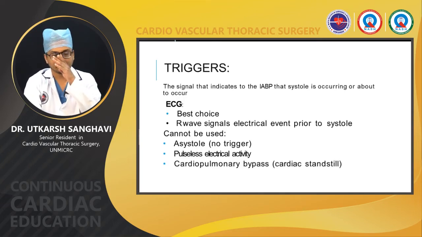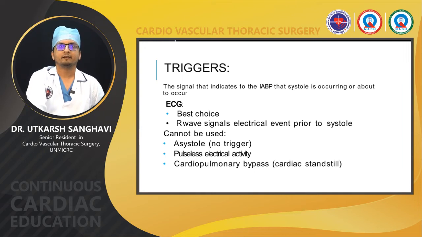Now we'll be talking about the various triggers. These triggers are nothing but the signals which indicate to the IABP that the systole is occurring or is about to occur. The triggers used can be either ECG, arterial, pacing, and others, or internal. The two most commonly used triggers are ECG and arterial waveforms, which I'll be describing now. First we'll talk about the ECG trigger.